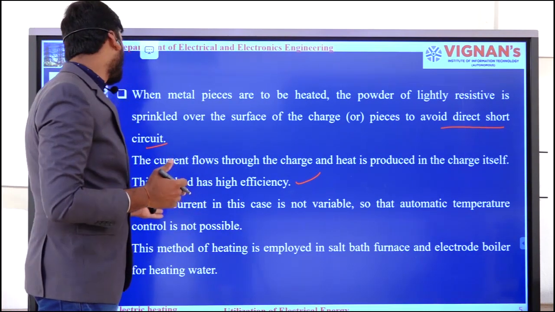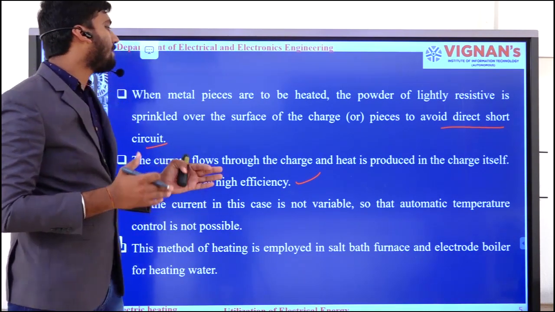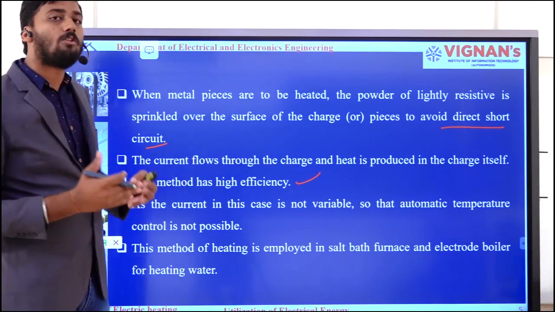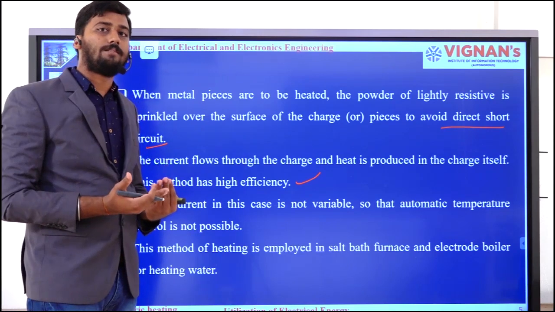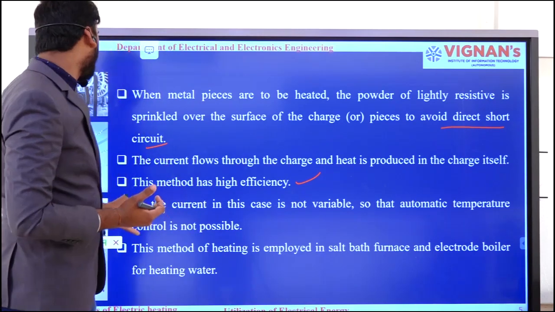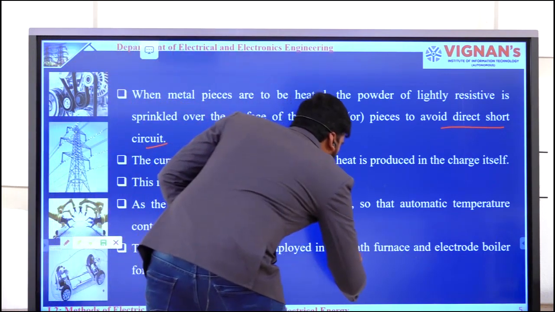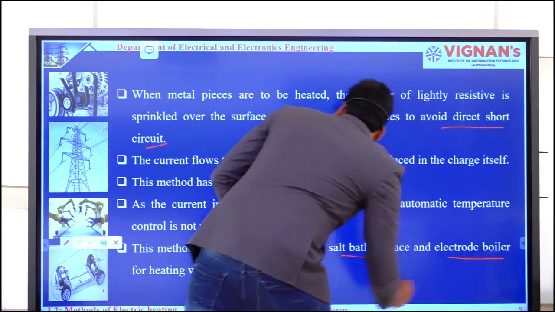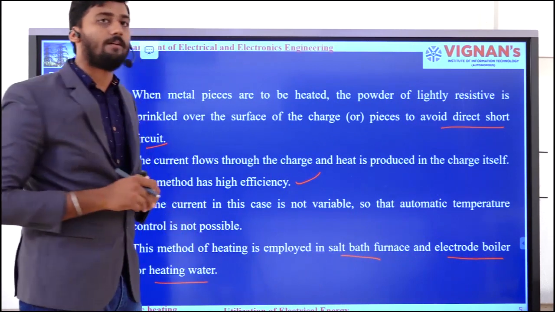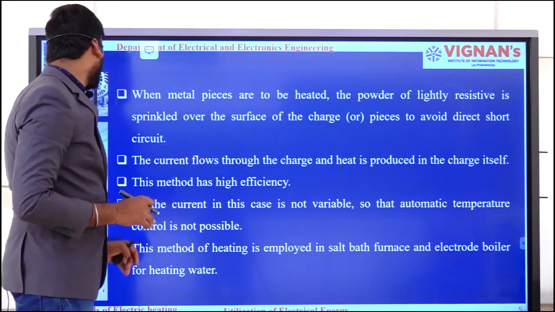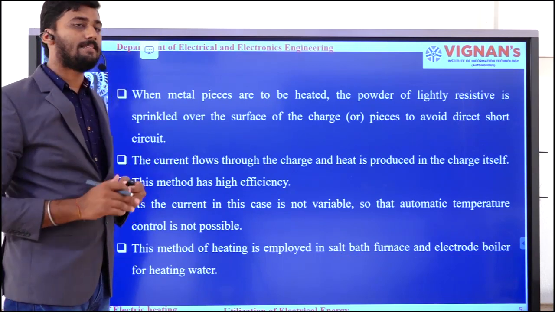The same thing was written over there: as the current in this case is not variable, automatic temperature control is not possible in this case. But at the same time, this method of heating is employed in salt bath furnaces as well as electrode boilers for heating water. In these two cases we are going to use this method. This is about direct resistance heating.